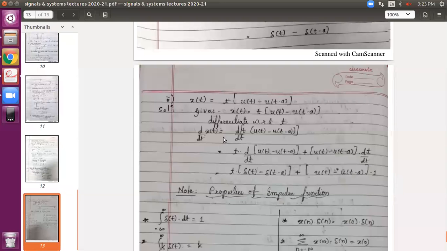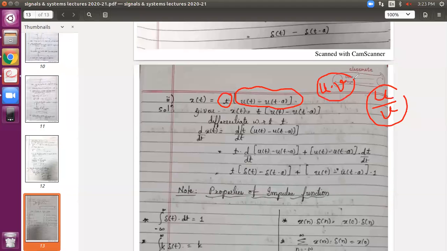Similarly, this is the second problem I have listed here. Similar kind of problem, you can see the same term has been used, but it is multiplied with t. It is somewhat like, you should know this, u into v form for differentiation. How do you differentiate UV form? I hope you are good with these basics, U into V or U by V. You know how to differentiate when there is a product and when there is a division. So let us start. This is the given equation. We will differentiate this equation with respect to time.